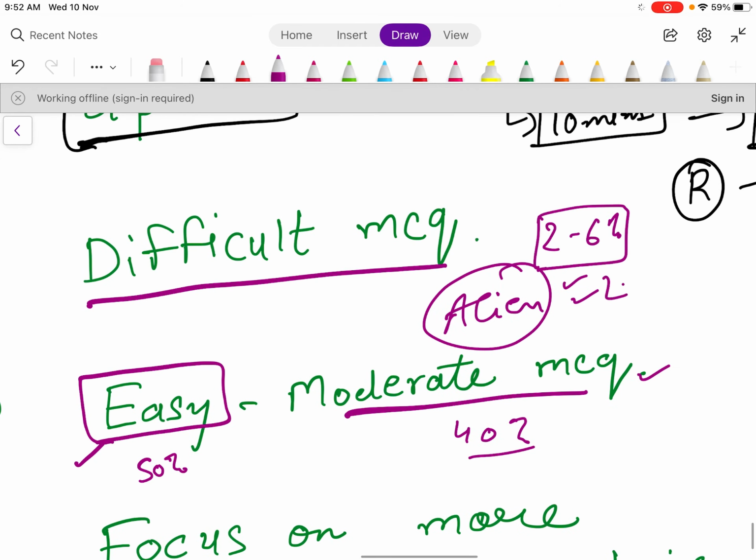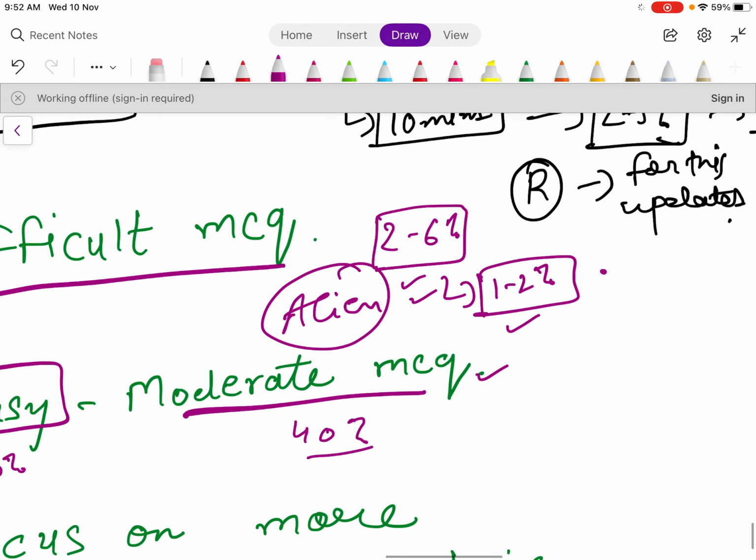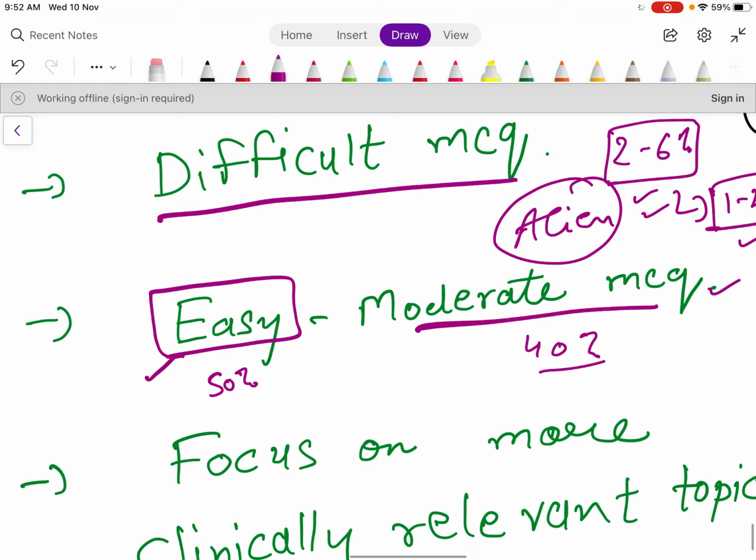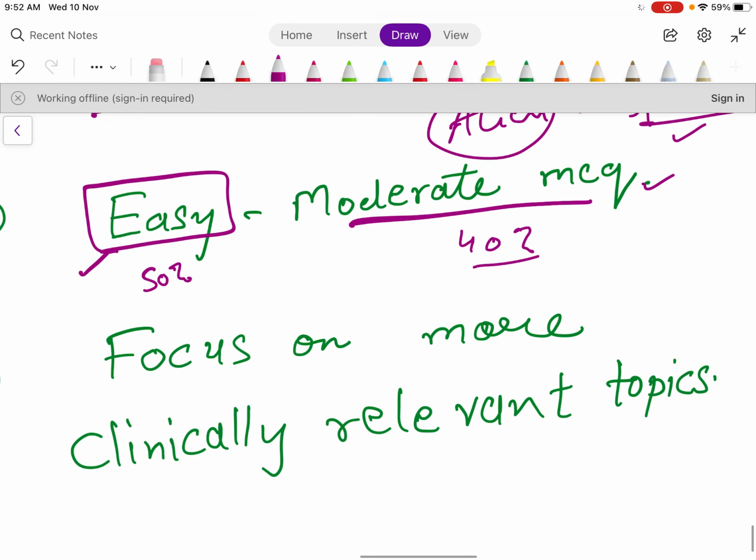So don't worry much about those difficult MCQs, because nobody will be able to answer. Only 1 to 2% of the students will be able to answer, and out of that 1 to 2% it will be by luck. So don't worry about those questions. Focus on those easy and moderate ones.